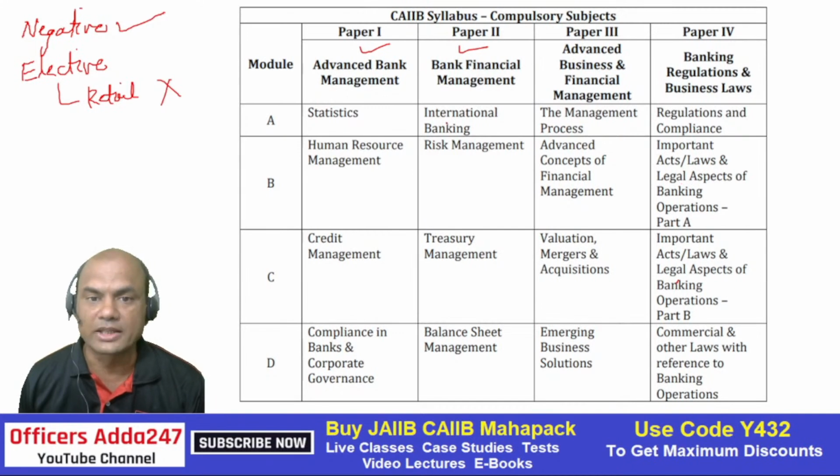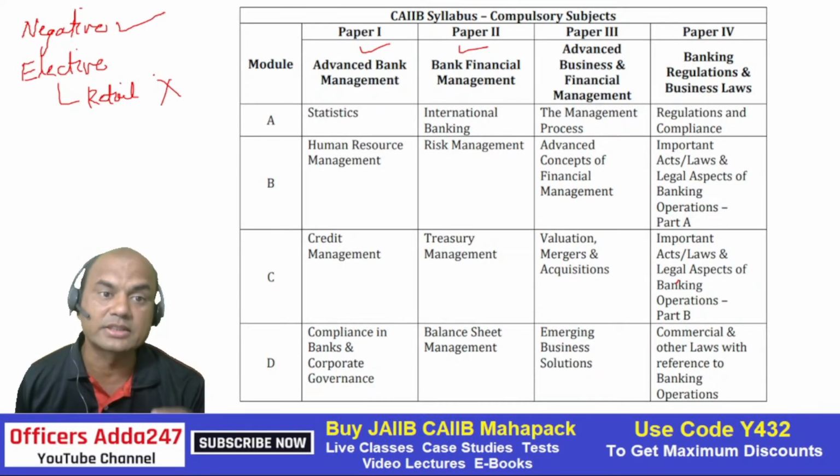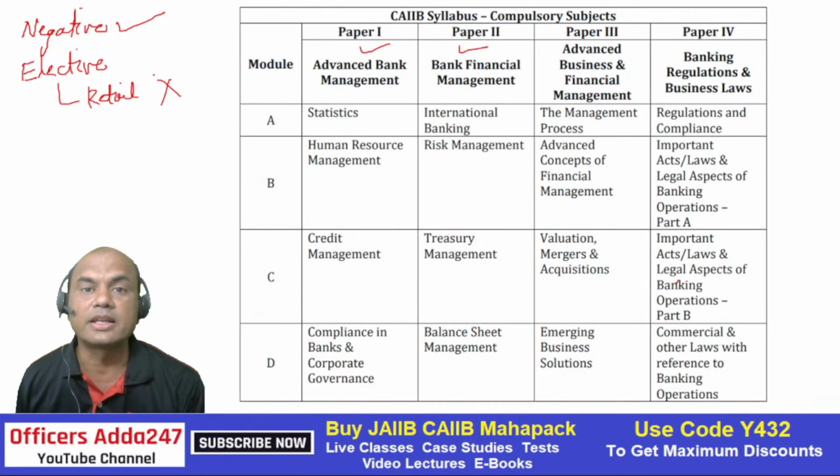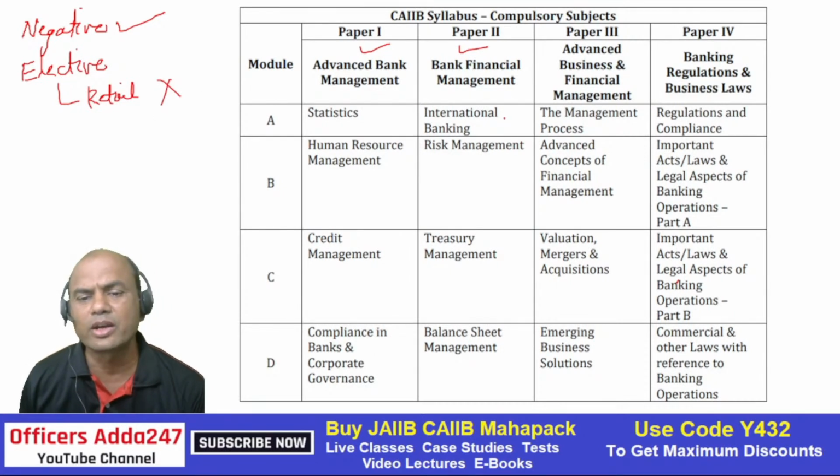Now the point is, as of now, two subjects are a difficult task, then you'll have four. Plus there are 2-3 other important parts. Negative marking of 25% is there. Plus in electives, you don't have retail as an elective then. You have five separate electives: rural, IT, risk, treasury and central banking. So these are the difficult ones. That's why I would suggest clearing it by December 22 only.